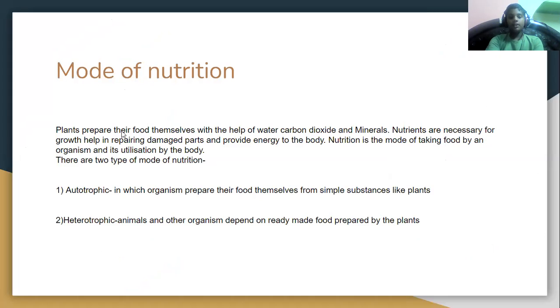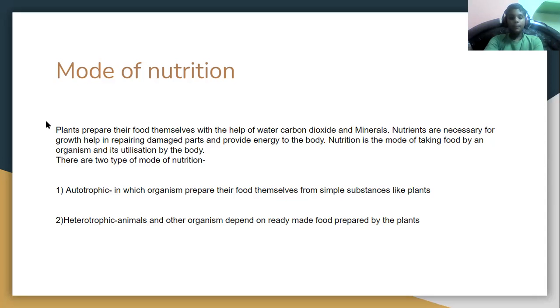Plants prepare their own food themselves with the help of water, carbon dioxide, and minerals. Nutrients are necessary for growth, help in repairing damaged parts, and provide energy to the body. Nutrition is the mode of taking food by an organism and its utilization by the body.